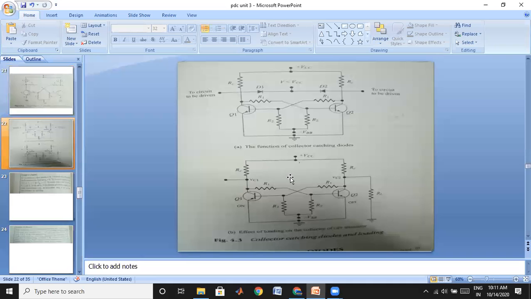This is our bistable multivibrator. If you connect a load to it, the drawback we noticed is that the voltage at this point is reduced, which is nothing but its voltage regulation. When you connect a load on a generator, the voltage on the generator automatically drops. Therefore we use different techniques for improving the voltage regulation.